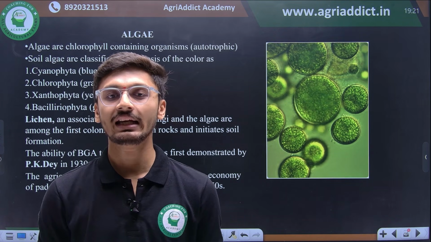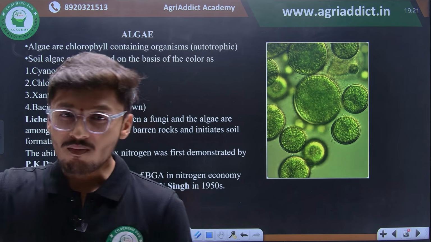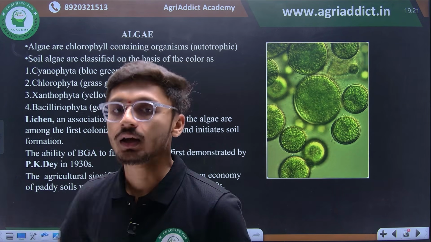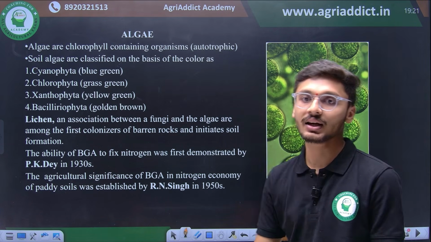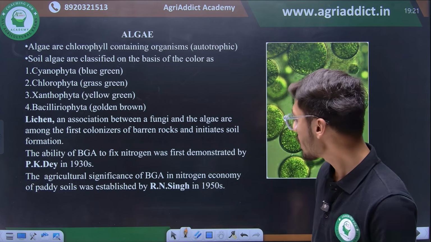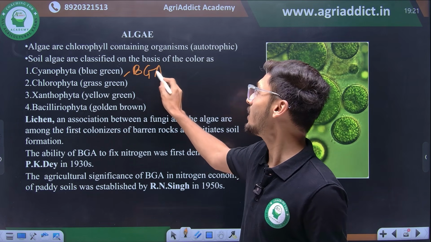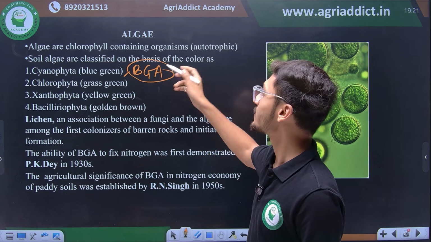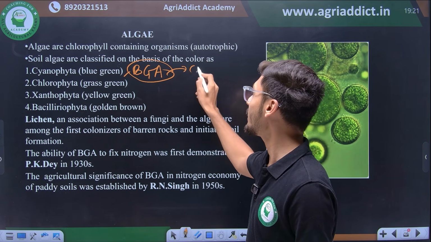flora, that is algae. Algae are chlorophyll containing organisms which have an autotrophic mode of nutrition. So soil algae are classified into 4 different types on the basis of their color or pigmentation. If they have blue-green color, a very common example is BGA. Although it is a bacterial species, it is sometimes categorized as blue-green algae because of its appearance. It is also known as cyanobacteria.